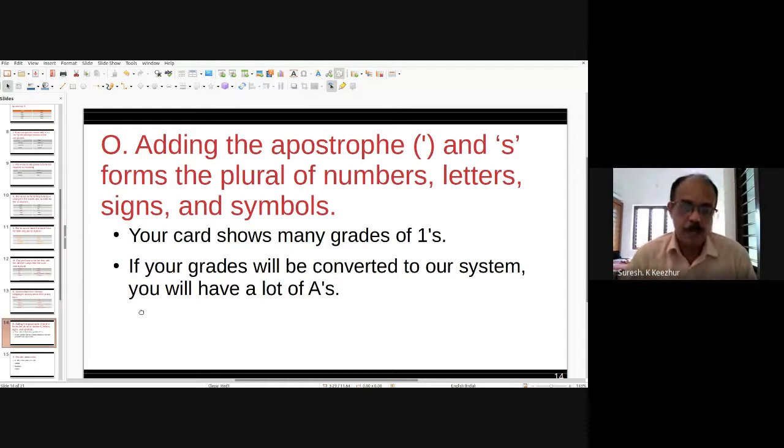Headquarters, I already said. Stairs. Stairs means there is no single stair; we always say stairs. You have to walk by stair, not stair by stair. But we have to walk on the stairs. In the same way, surroundings.